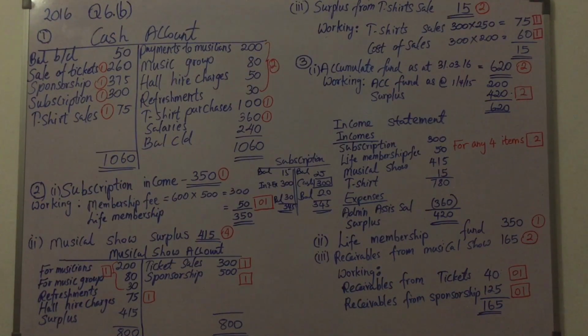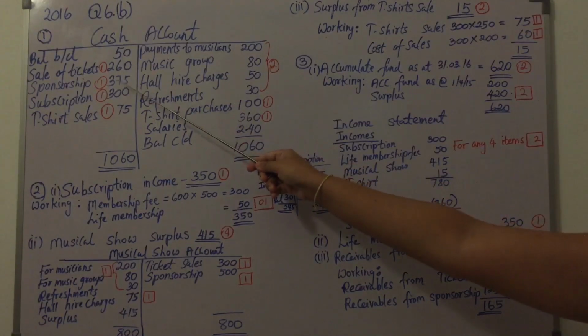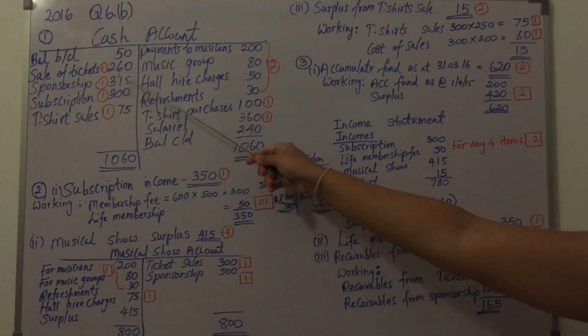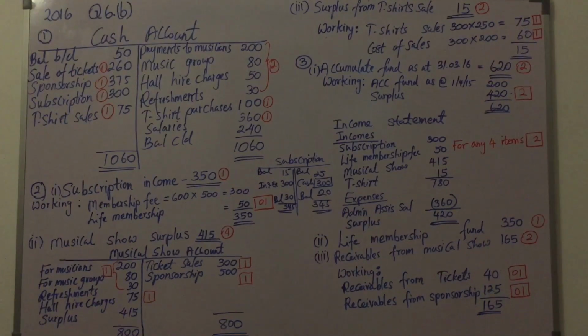And the sponsorships for the show, only 75% is collected. So the collected amount you need to include in the cash account debit side, sponsorship. And the sponsorship is an income. Income relevant to the period you need to include in the musical show account credit side. Only 75% is collected, so in order to find the 100% you need to do the calculation. So the answer is 500, musical show sponsorship income relevant to the period, 500.